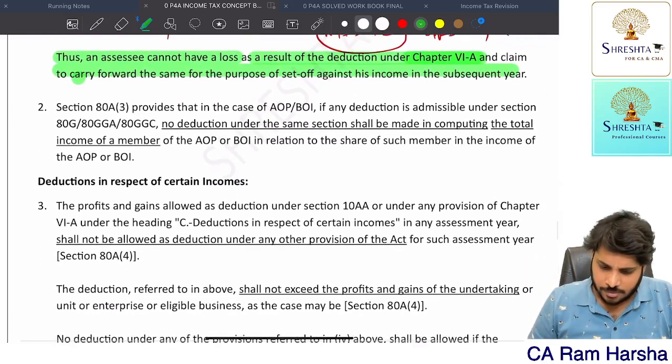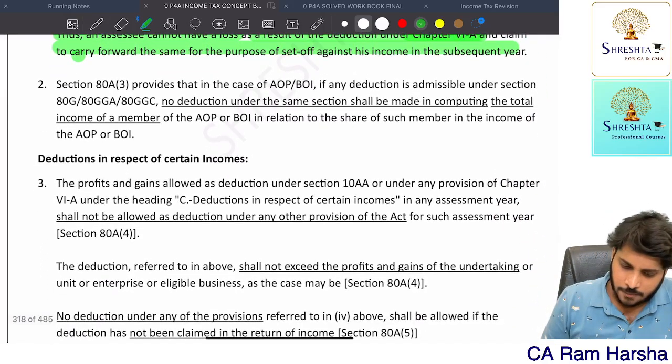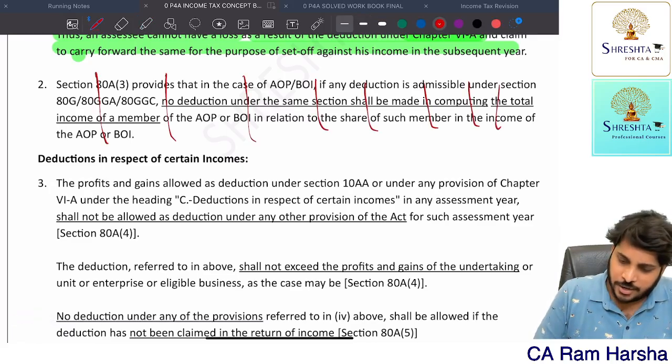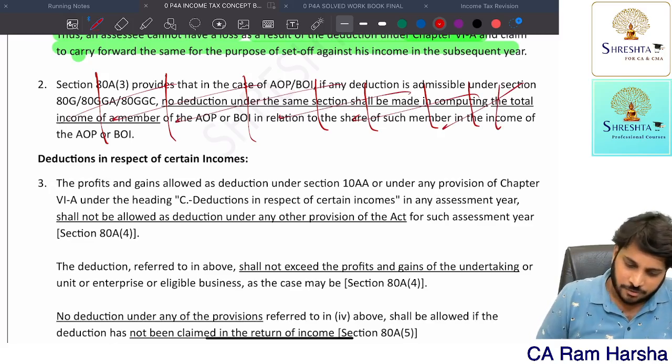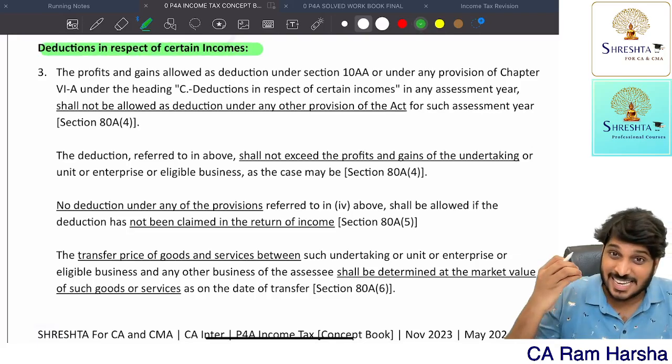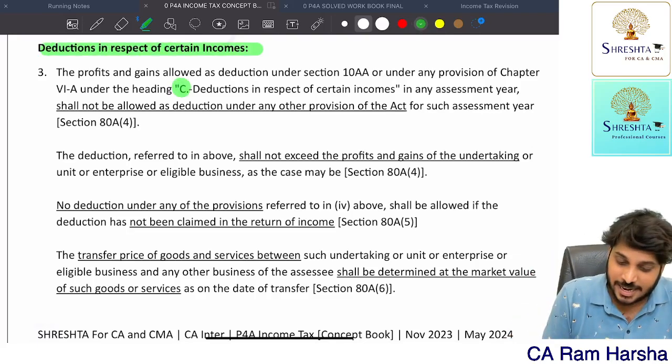Further, I will explain these points in the respective sections themselves. Further, you will have deductions in respect of certain incomes, which are discussed under heading C, deductions in respect of certain incomes.